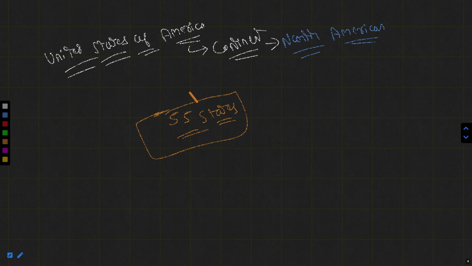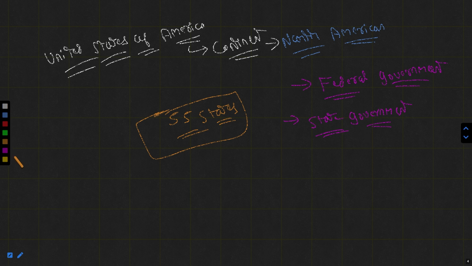And there are two types of government: the federal government, which is in the center, and another one is the state government, which rules the particular state. So you could say that most of the things are common with India, but what makes the difference here?